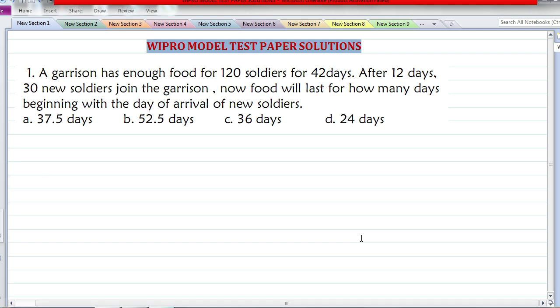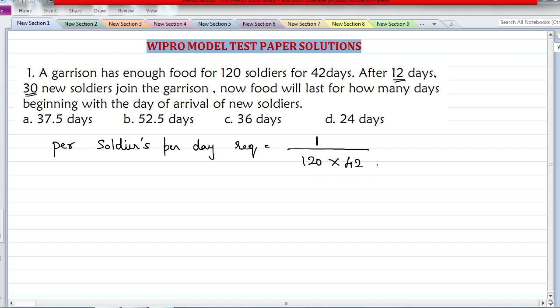Here, the amount of food available is sufficient for 120 soldiers for 42 days. We will find out per soldier per day's food requirement. Let us assume there is one container full of food. This is eaten by 120 people. This is divided for 120 soldiers and that lasts for 42 days. Let's consider the entire amount of food as one container. This container is divided into 120 into 42 parts and each part is required by one soldier per day. So this is the one soldier per day requirement.